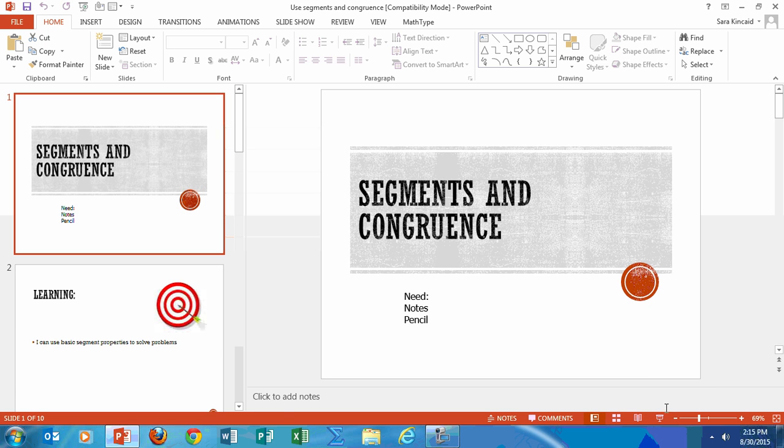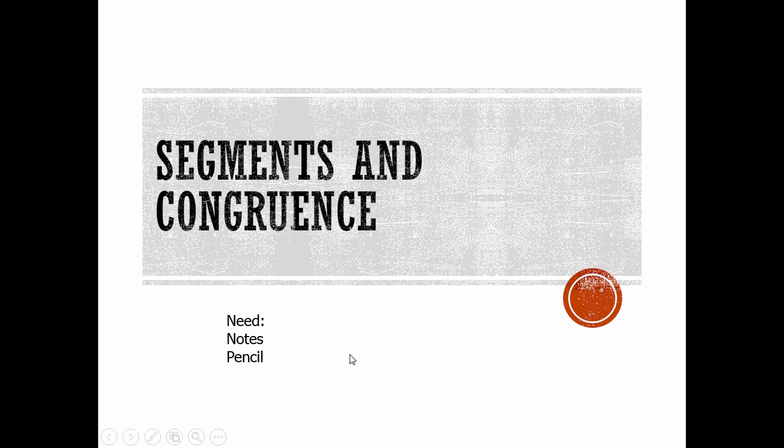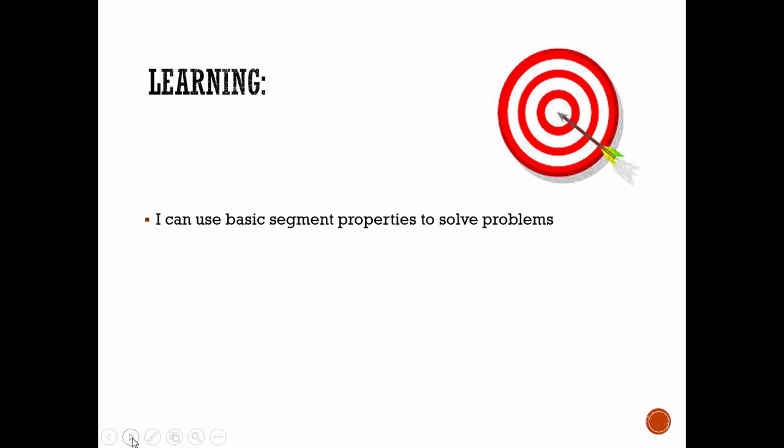Hello, ladies and gentlemen. Today we're going to take a look at segments themselves and this new understanding of congruence. You may have heard that word before. I'm hoping you have. We're going to take another look at that and remind ourselves what it means to be congruent. Our learning today is going to focus on using those basic segment properties to solve problems.